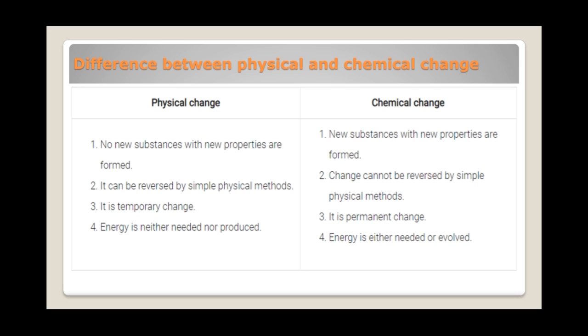And the fourth point is, in physical change energy is neither needed nor produced, and in chemical change, energy is either needed or evolved. In some kinds of changes, energy is required. So that is the difference between physical and chemical change.